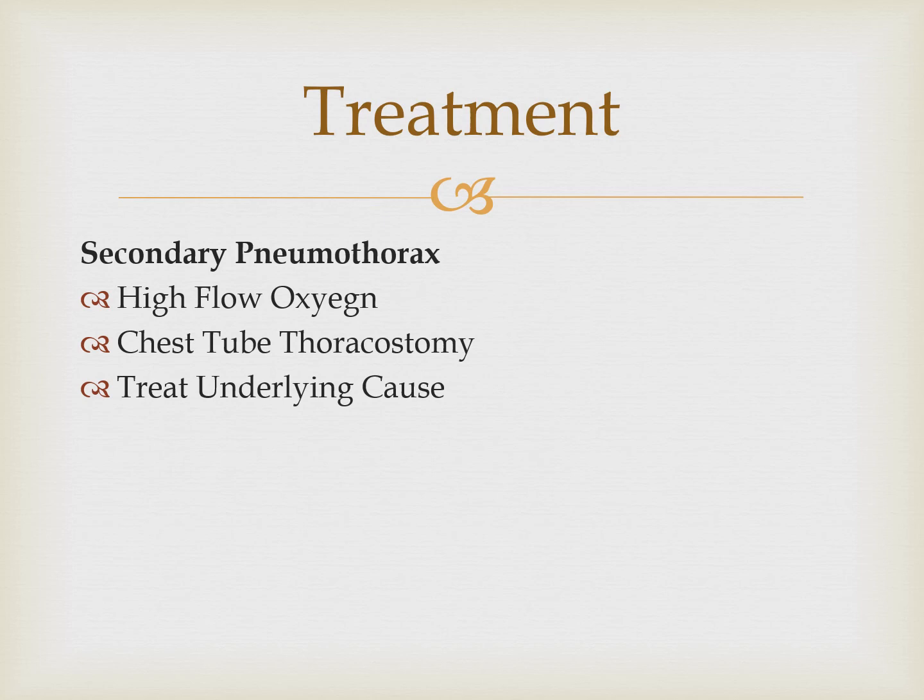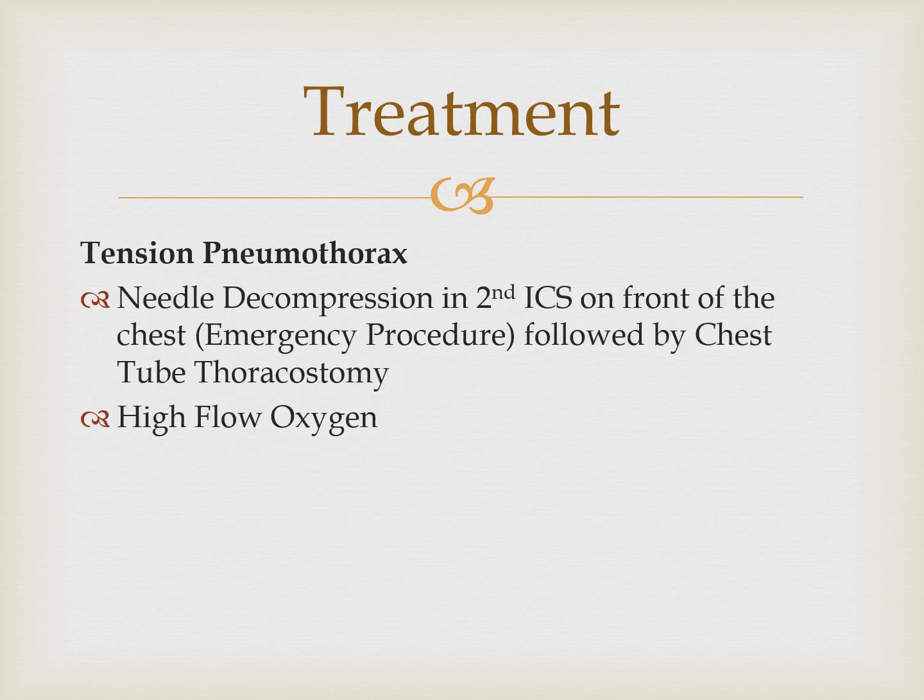Secondary pneumothorax: again high flow oxygen and chest intubation, because that lung is diseased so it will not absorb the air, the patient will be symptomatic and may go into tension pneumothorax. So always go for chest intubation while treating the underlying cause.